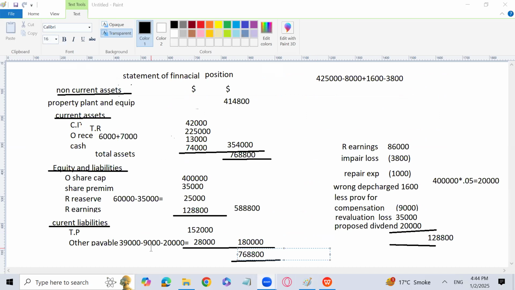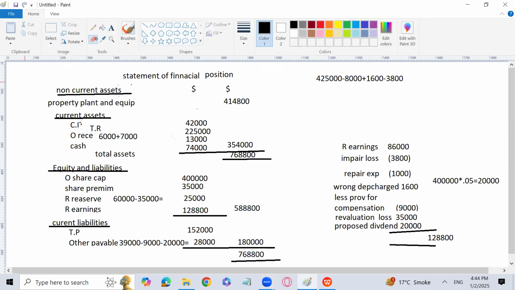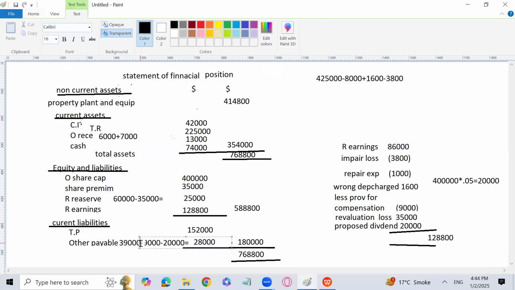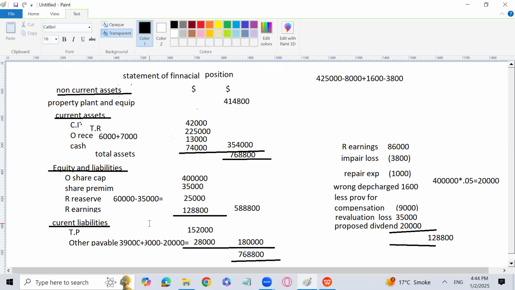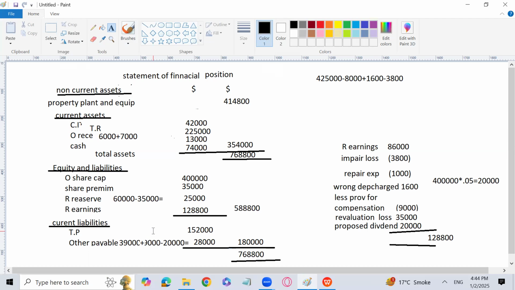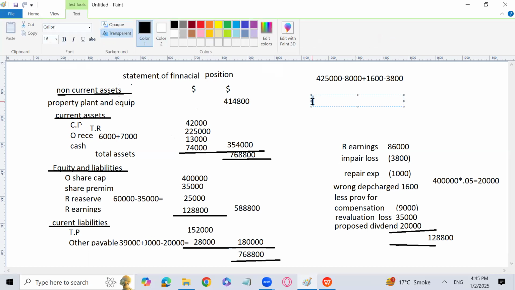Yes, it will be added. Yes, you're right. Plus sign should have been put. We have added actually, but I just used a wrong sign. 39,000 plus 9,000, because the entry for this is retained earnings debit with 9,000, and provision for compensation, which is a liability, is going to be credited with 9,000.